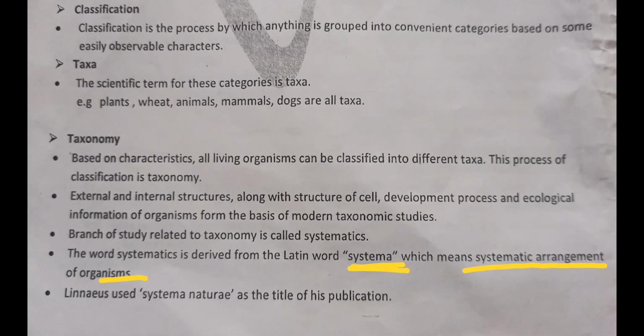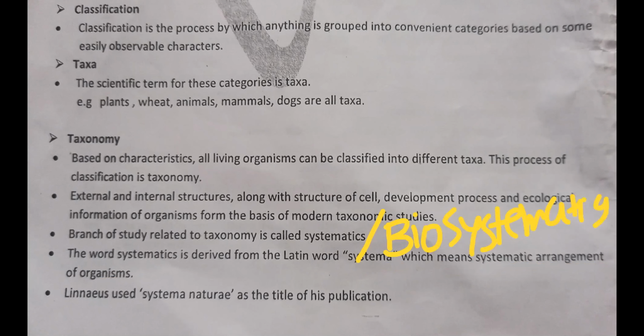Next, remember this: systematics, or we can say biosystematics. Another term is biosystematics. Note down this term.